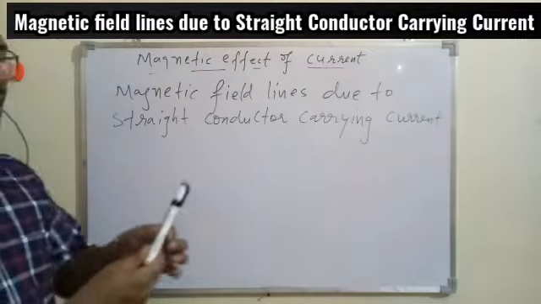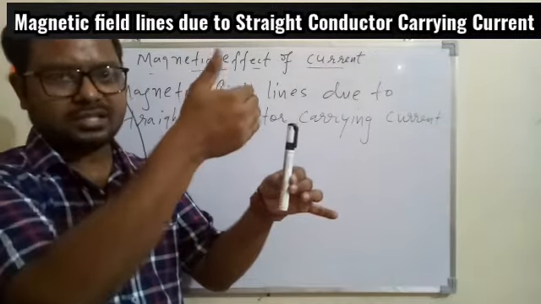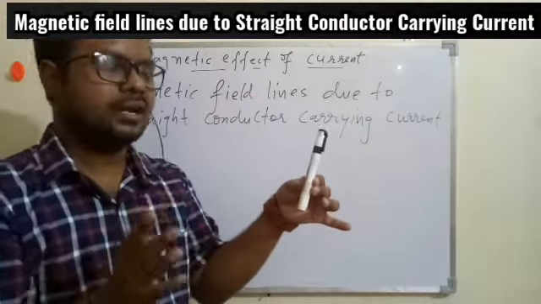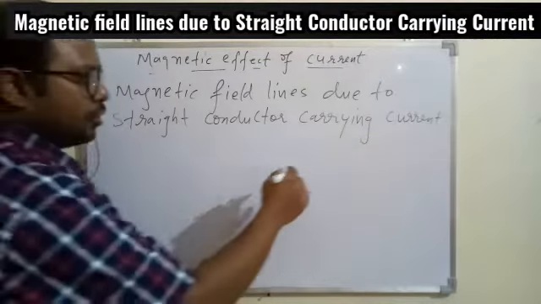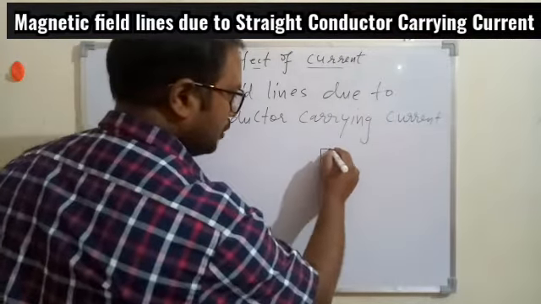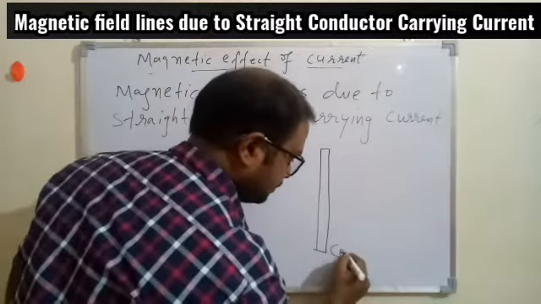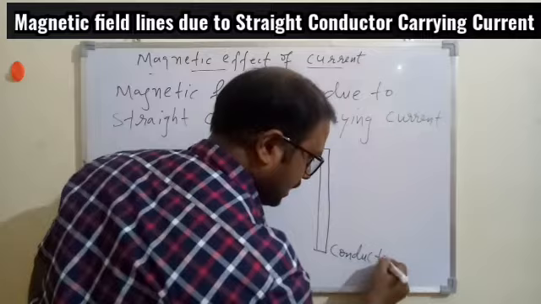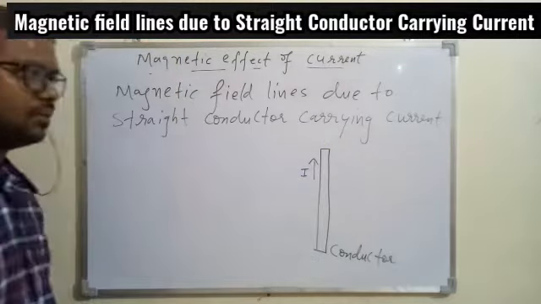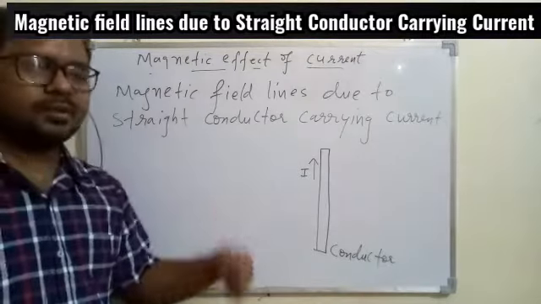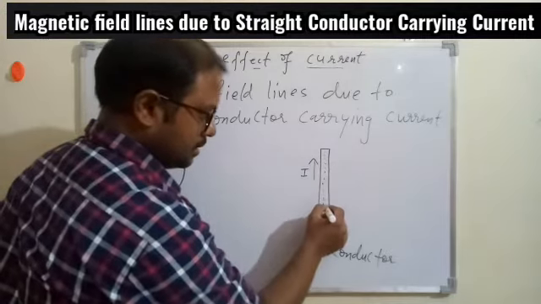If we imagine a straight conductor, something like the marker, and the current is flowing through this conductor, then what will be the pattern of the magnetic field lines produced by this straight conductor? So overall the concept is that you should know now. If we imagine a straight conductor and the electric current I is flowing through this conductor in one direction, in this case let it be upward, each and every point will start behaving as a magnet, that we understood.